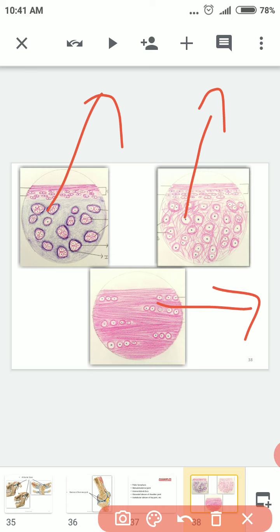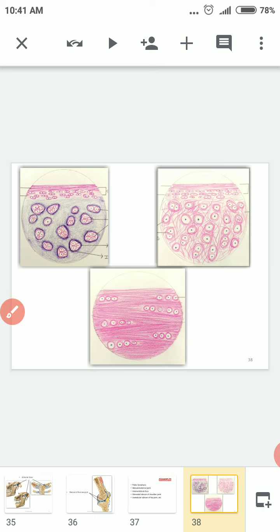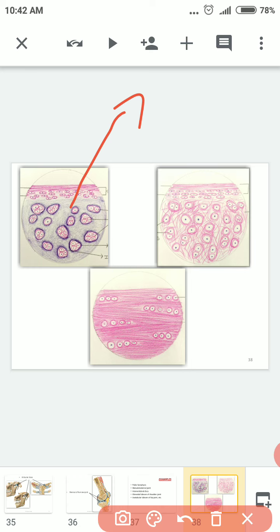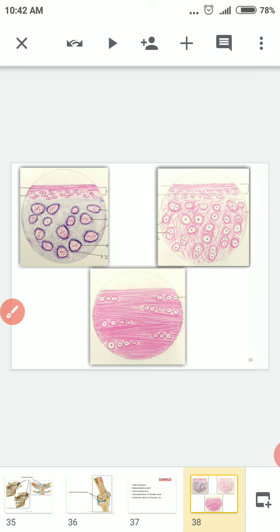Learn the difference between hyaline, elastic and white fibrocartilage, write the differences and practice these diagrams. You can see the matrix here is bluish because of the presence of hyaluronic acid.